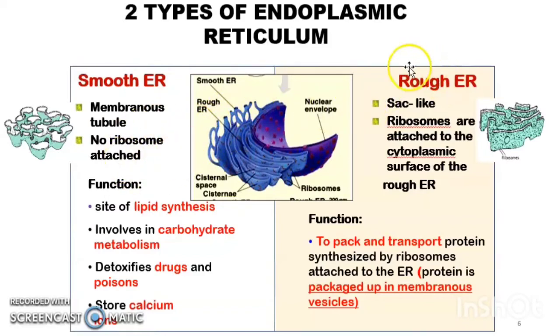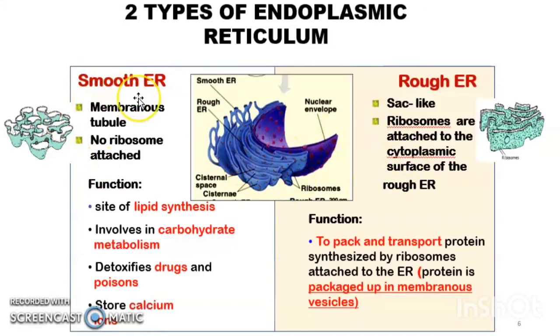On the structure of smooth endoplasmic reticulum, there is no attachment of ribosome. But if you compare to the rough endoplasmic reticulum, the structure is sac-like, macam berbentuk kantung, and ribosomes are attached to the cytoplasmic surface of the rough endoplasmic reticulum. So the main difference in structure is that smooth has no ribosome attached, while rough has ribosome attached.